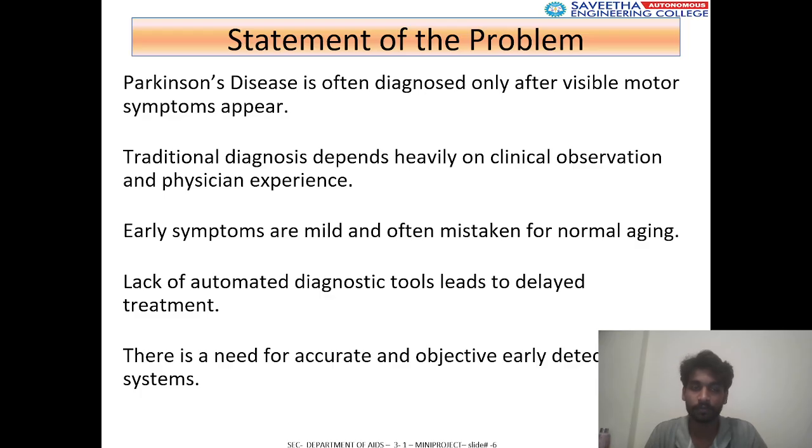The statement of the problem: Parkinson's disease is often diagnosed only after visible motor symptoms appear. Traditional diagnosis depends heavily on clinical observation and physician experience. Early symptoms are mild and often mistaken for normal aging. The lack of automated diagnostic tools leads to delayed treatment. There is a need for an accurate and objective early detection system.